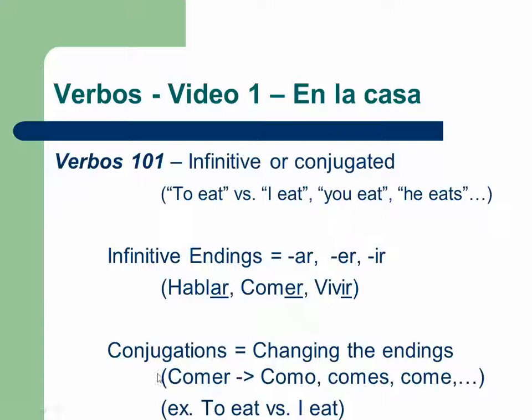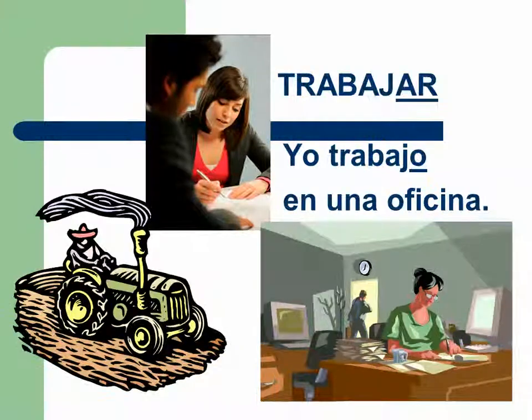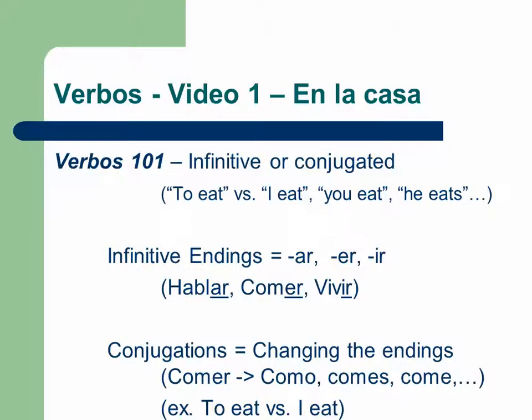And then once you have a conjugation, you just change that ending. You change this AR or the ER or the IR to something different, and that gives a person doing the action. So when you change the ending, for example, on comer to como with an O instead of an ER, then that means I eat, as opposed to eat versus I eat. If you put ES on the end, that means you eat. If you put just an E on the end, it means he, she, it eats.